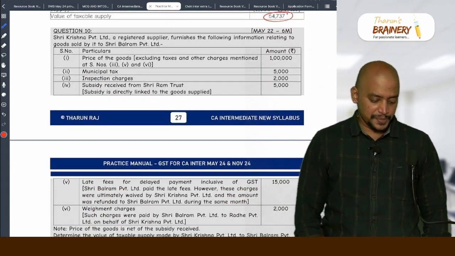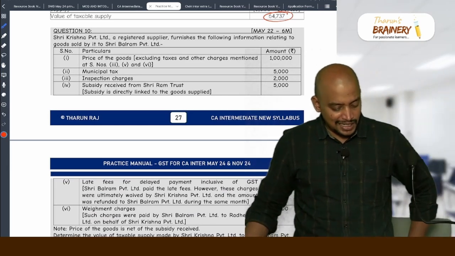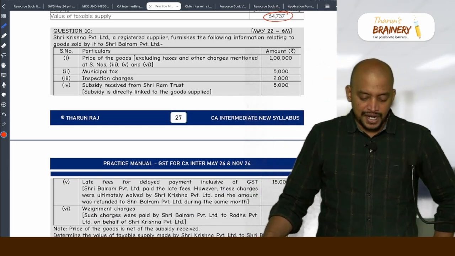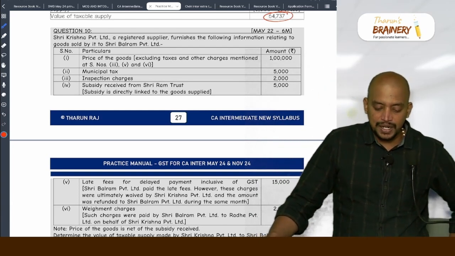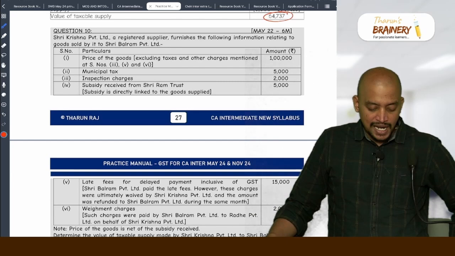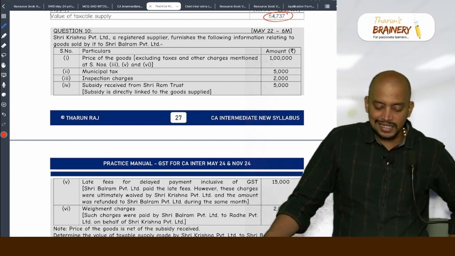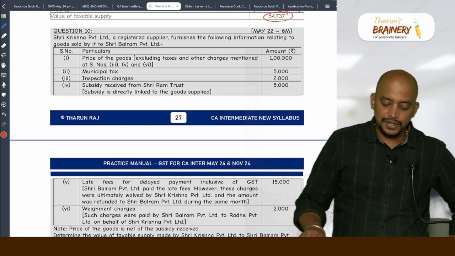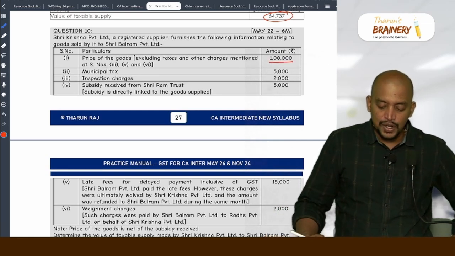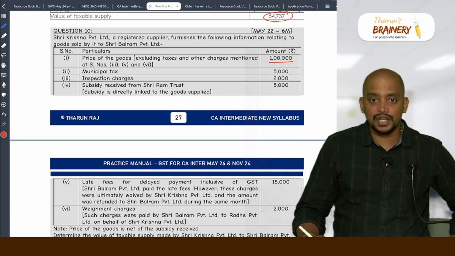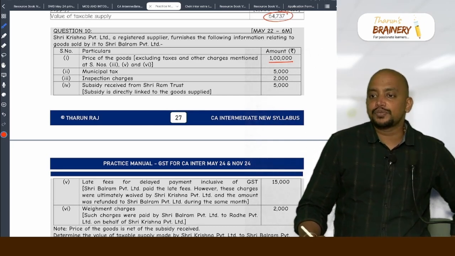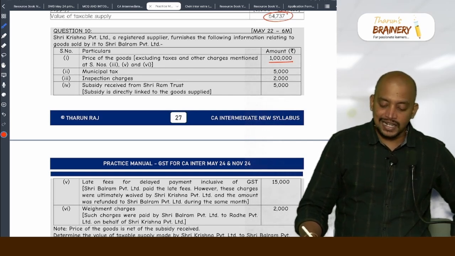Then question number 10. Shri Krishna Private Limited, a registered supplier, furnishes the following information relating to goods sold by it to Shri Balram Private Limited. Price of the goods excluding taxes and other charges mentioned at serial number 3, 5 and 6 is 1 lakh. So price of the goods is 1 lakh. Municipal tax is 5,000 rupees. So transaction value 1 lakh we got, now municipal taxes. Whether it is to be included or to be excluded? To be included.